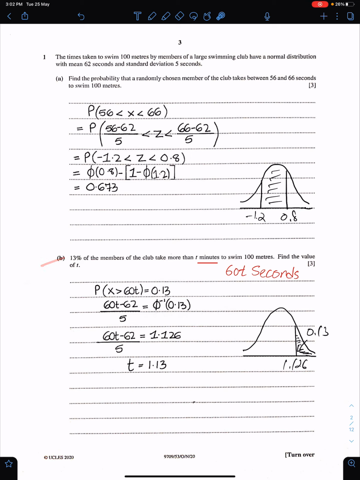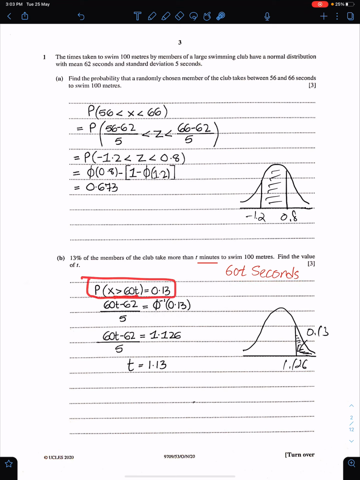Part B. This question is of inverse normal. 13% of the members of the club take more than t minutes to swim 100 meters. Find the value of t. Now this is very important. The unit of time. This is t minutes and here we have 62 seconds and seconds. So we need to convert t into seconds. So it should be 60t seconds.